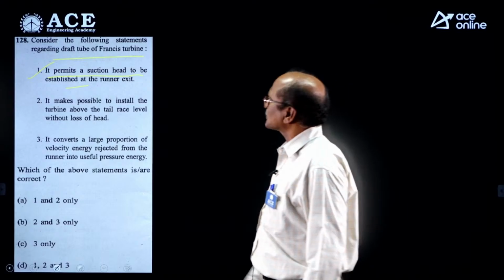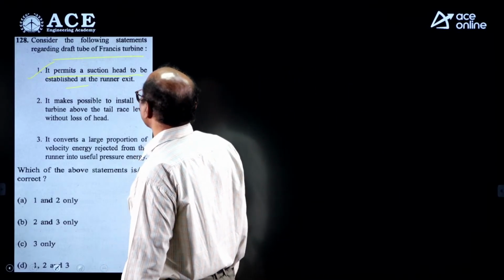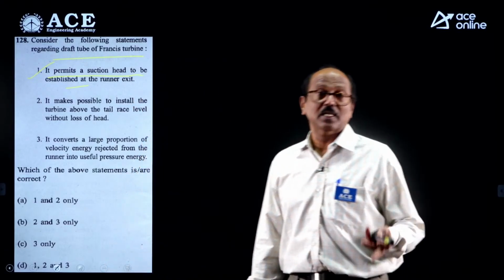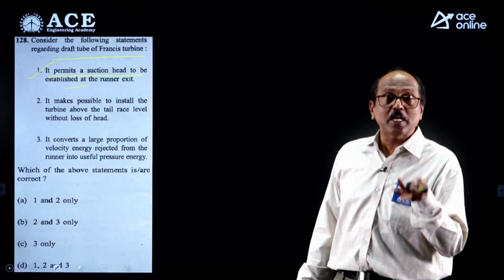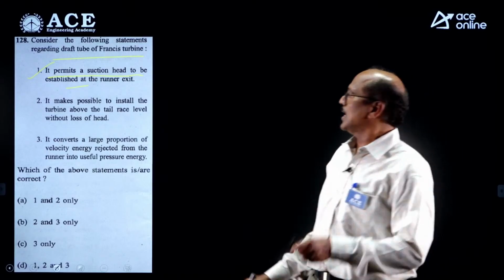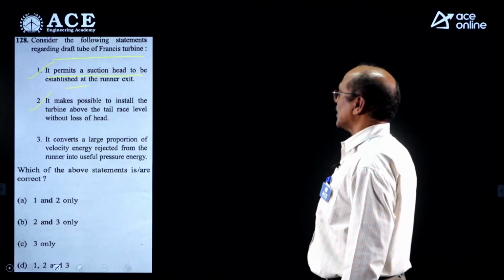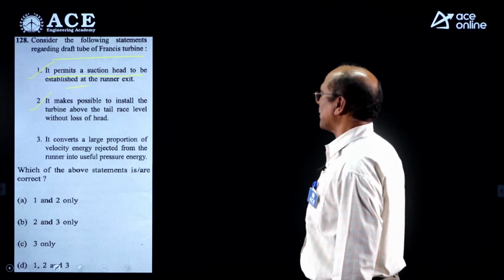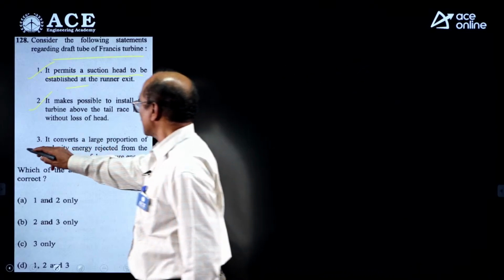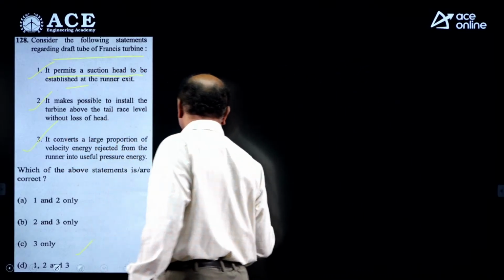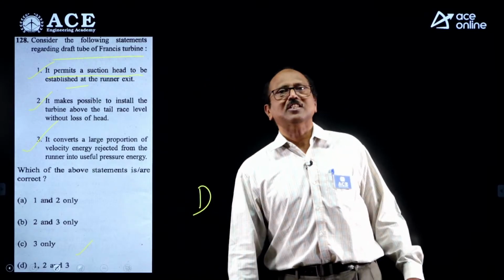Statement 1 correct. It makes possible to install turbine above the tail race. Yes, draft tube permits to keep the reaction turbines above the tail race. This also correct. It converts large proportion of the velocity energy rejected from the runner into useful energy. This also correct. So answer D correct. All are functions of the draft tube.